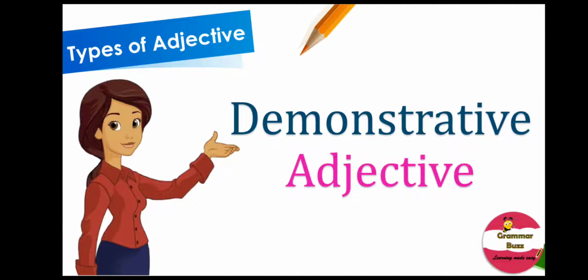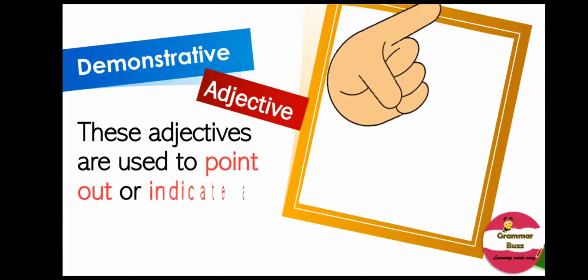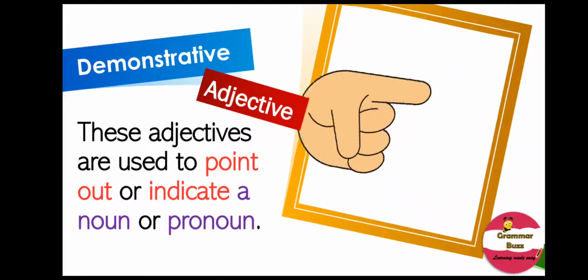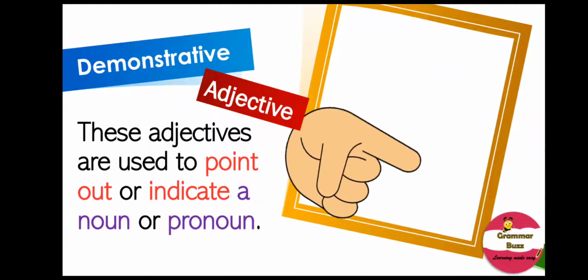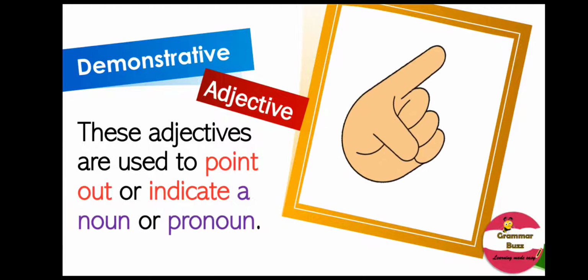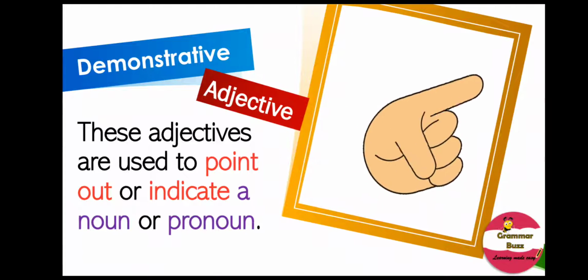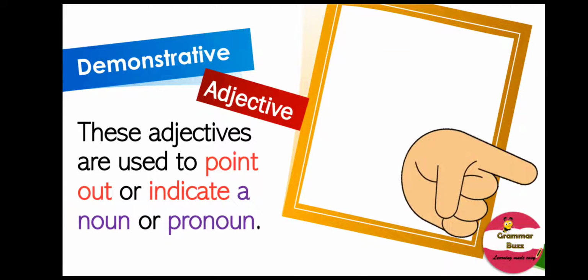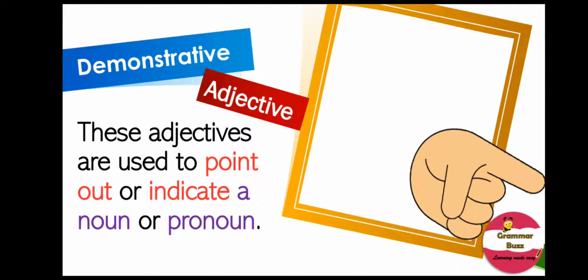Now it's time for us to know about demonstrative adjectives. Let's find out what they are. Well, demonstrative adjectives are used to point out or indicate a noun or a pronoun. From the very word demonstrative, we understand it shows us something or it points at something.